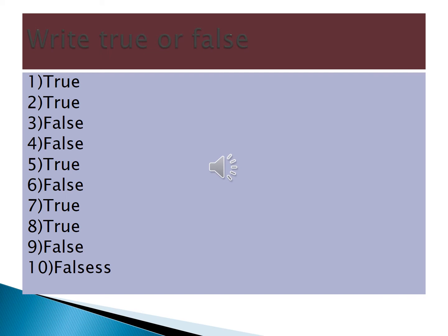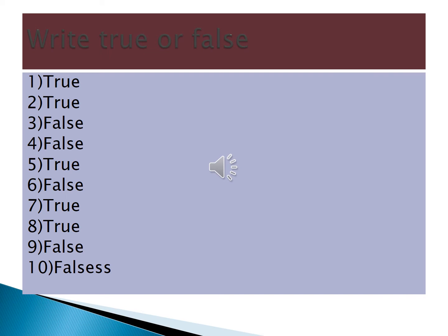The answer is false. That is not true. An element cannot be broken down by any methods. So the answer is false. That PPT is wrong, so change the second answer. False.